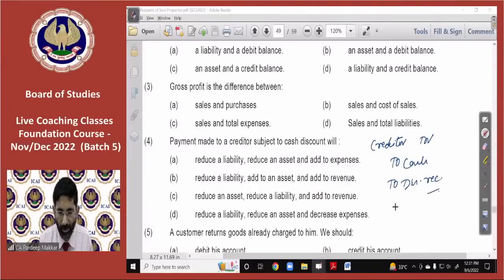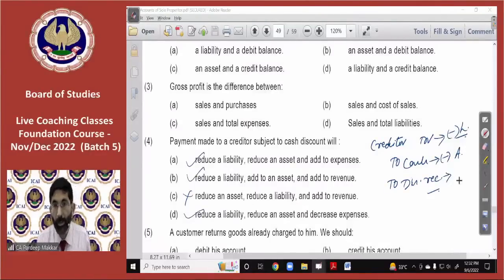So what is he asking? Reduce a liability. Whenever we are making payment to creditors, obviously our liability will be reduced. So these two may be correct. And this third may also be correct. This is not taken into consideration. Now, second thing is, he says reduce an asset. Whenever we are making payment to a creditor, this is a reduction in liability. Simultaneously, cash will go, so this is a reduction in asset also.